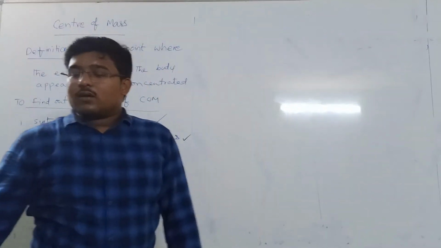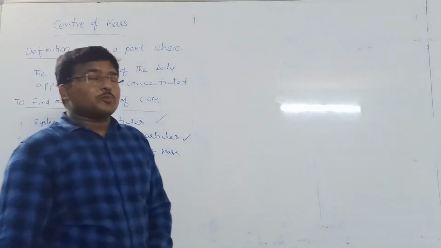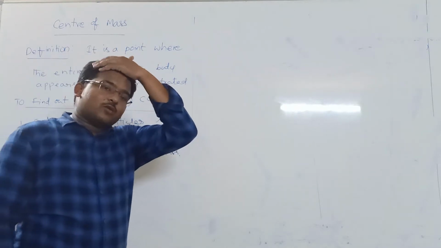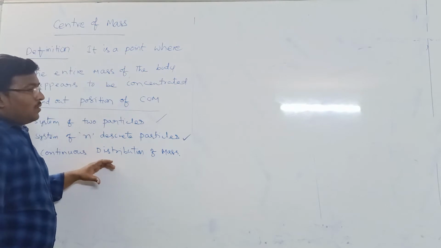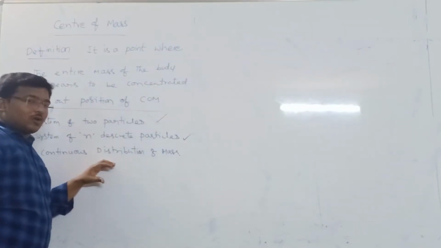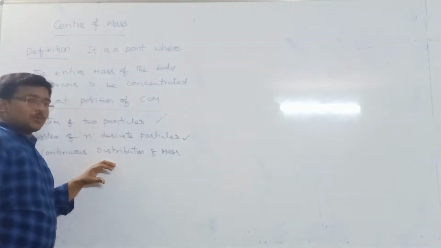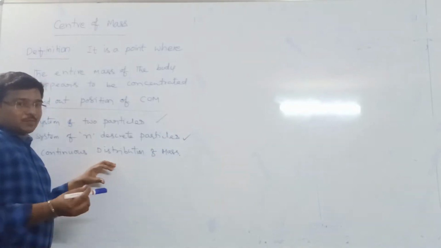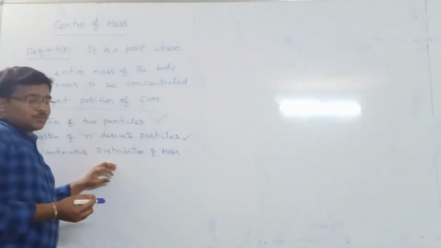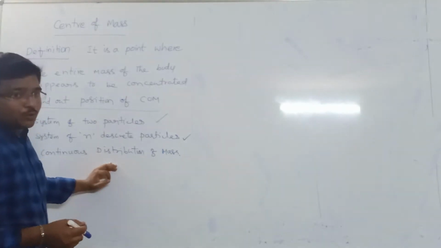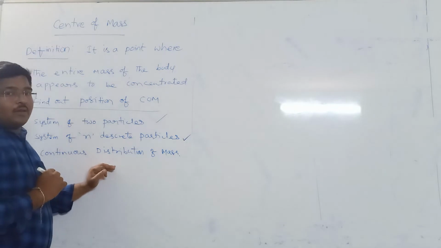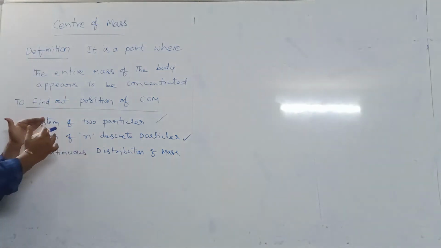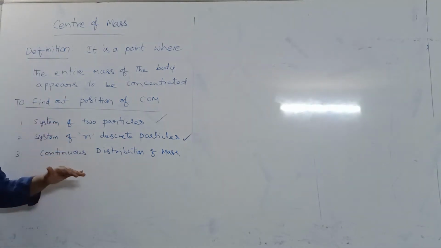So where a mass is continuously distributed, how do we find the center of mass? As it is continuously distributed, not like discrete particles, we take a small element and then apply the integral method to find the center of mass. Why? Because the second formula was just being converted into the third one.